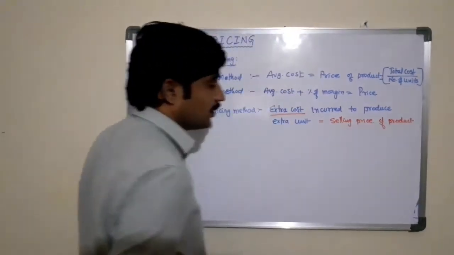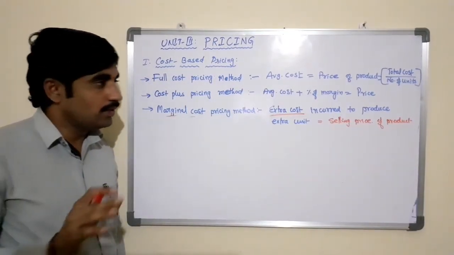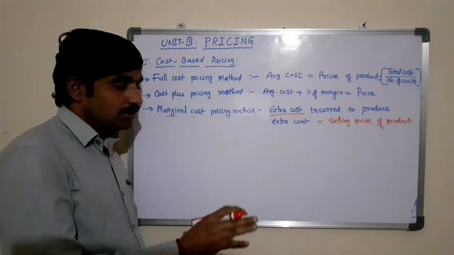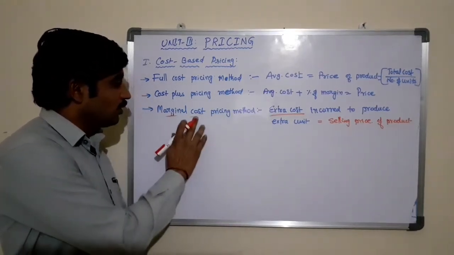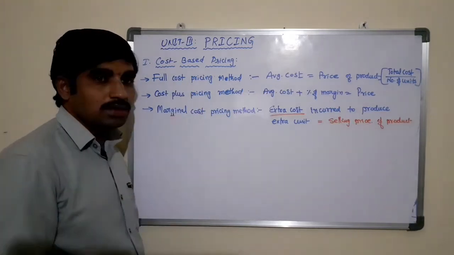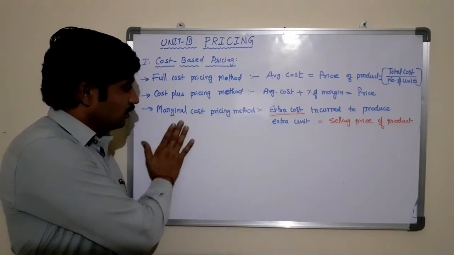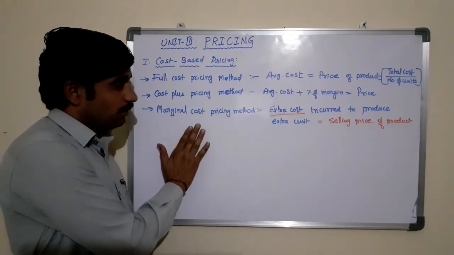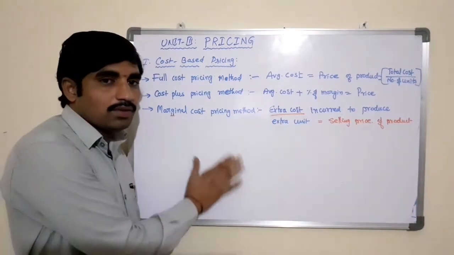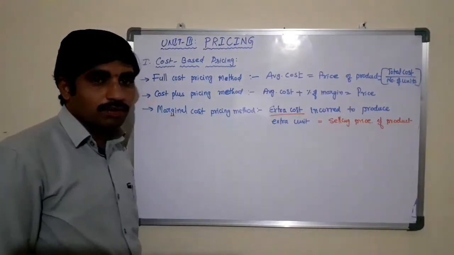Irrespective of fixed cost, demand and all, we have decided to fix the price of the product based on the variable cost per unit, or the marginal cost. Then we can ascertain the price for the product based on the variable cost per unit. We need to ascertain what the variable cost per unit is, and accordingly fix the price of a product.